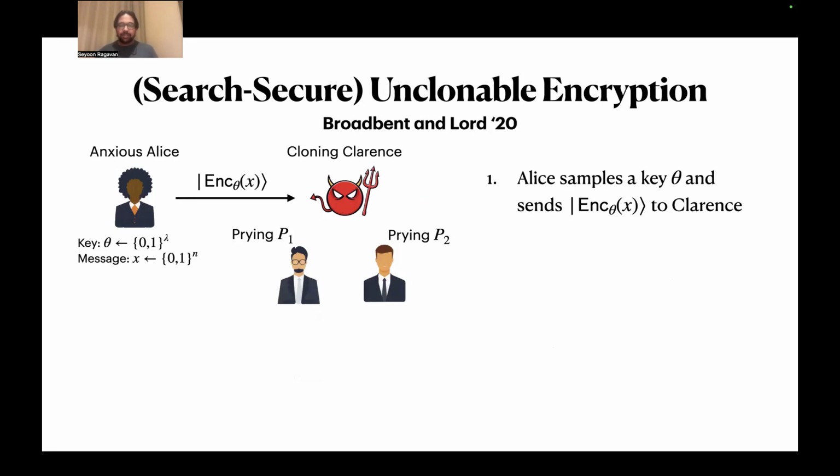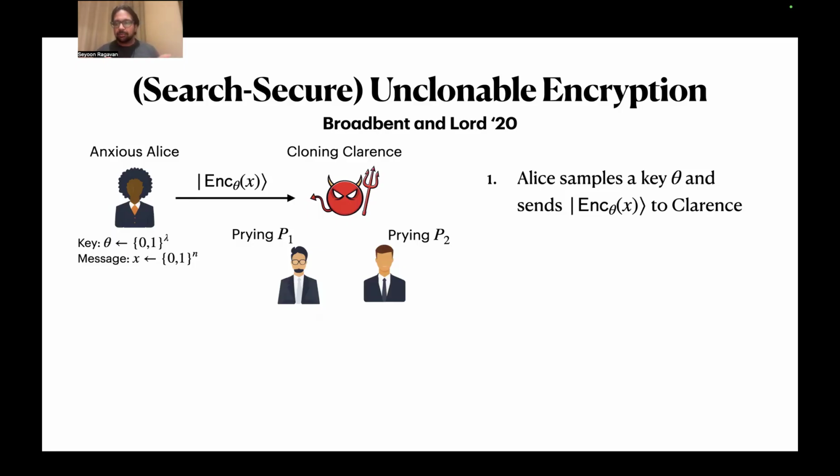So this is unclonable encryption, and this was first defined by Broadbent and Lord in 2020. And the setting is as follows. So Alice on the left has some message X that she wants to encrypt under a secret key theta. And in this game, we have three adversaries, Clarence, P1, and P2.